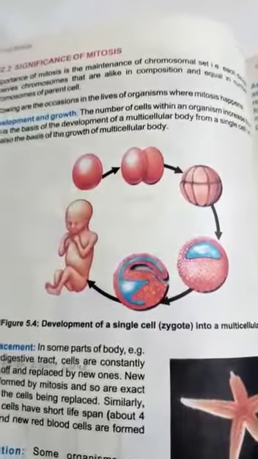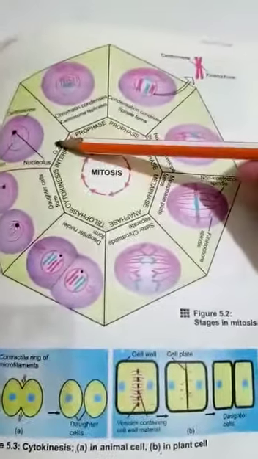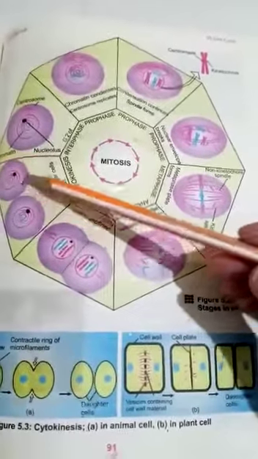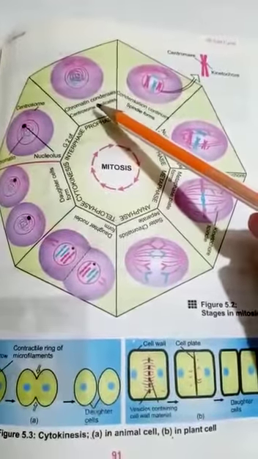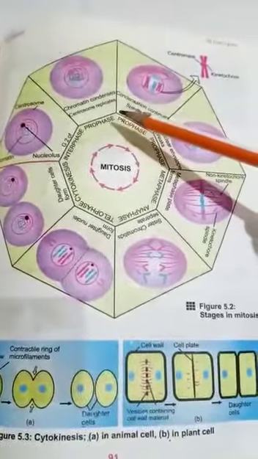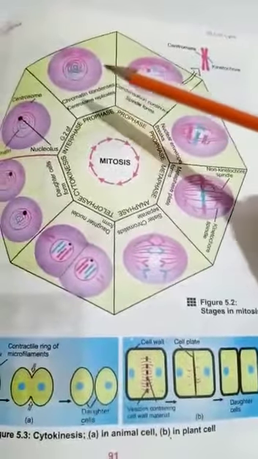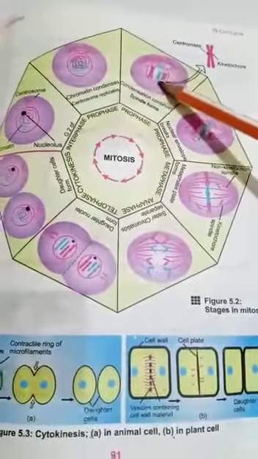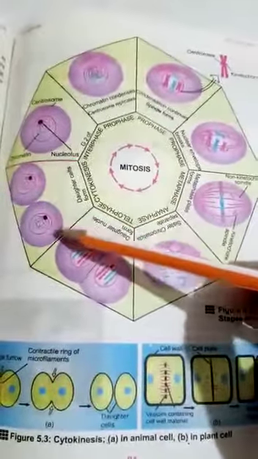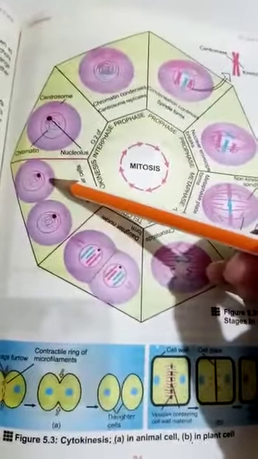Dear students, today the topic of our study is the significance of mitosis. Yesterday we studied the whole process of mitosis, how it takes place and what is the result of mitosis. Let us revise it first. For convenience, mitosis is divided into two major phases: first, the division of the nucleus into two nuclei, and after that, the division of the cytoplasm also.